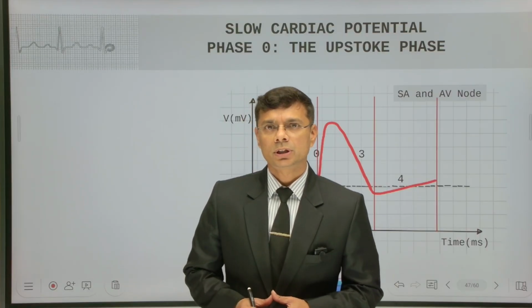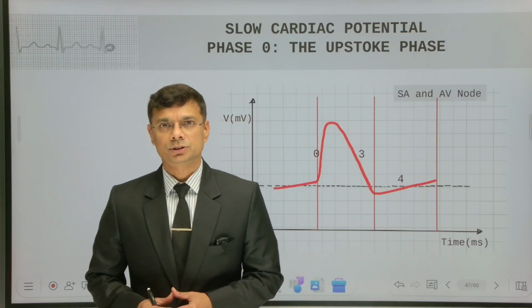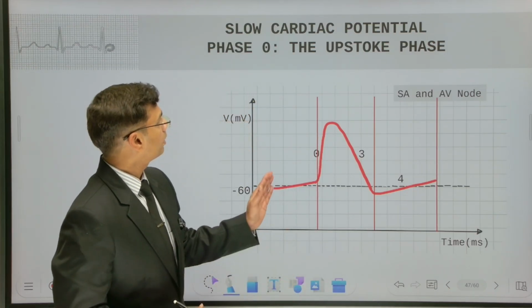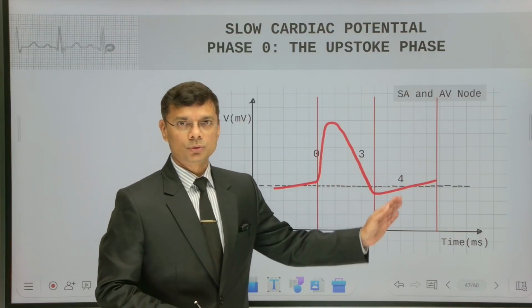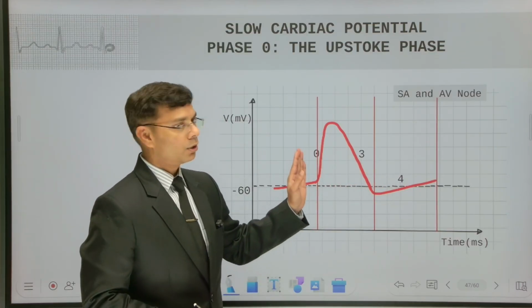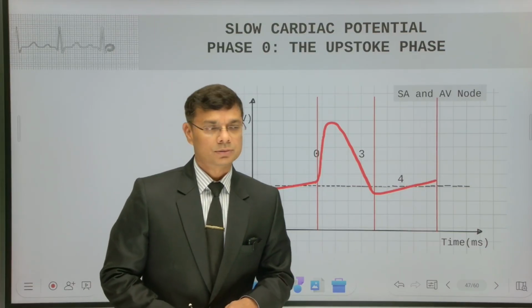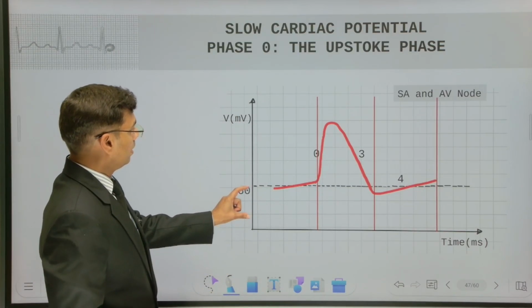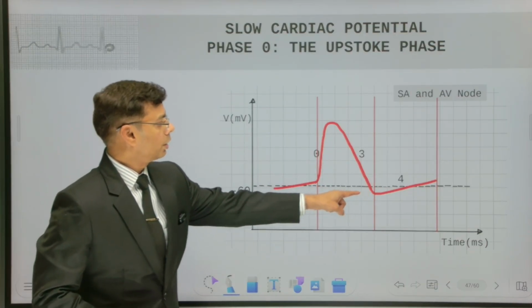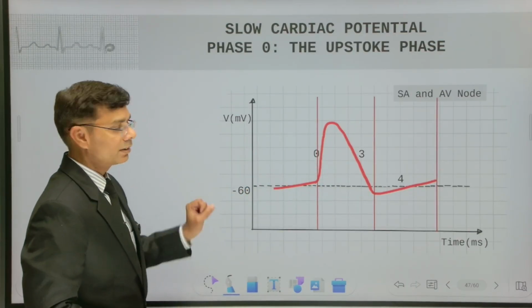Now we will talk about the dynamics of the slow cardiac action potential. As we know, slow cardiac potentials have three phases: phase 0, phase 3 and phase 4. Phase 1 and 2 are not present in the slow cardiac potential. Another thing we have to focus on is the maximum diastolic potential, which is about minus 60 millivolt.